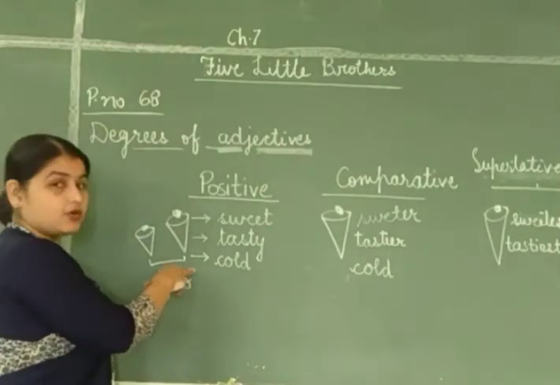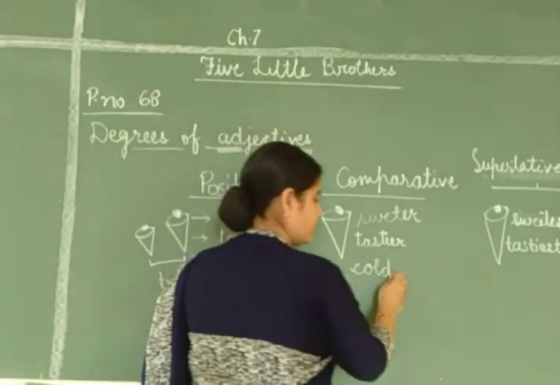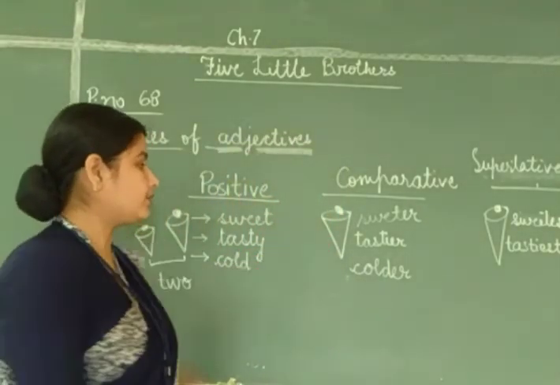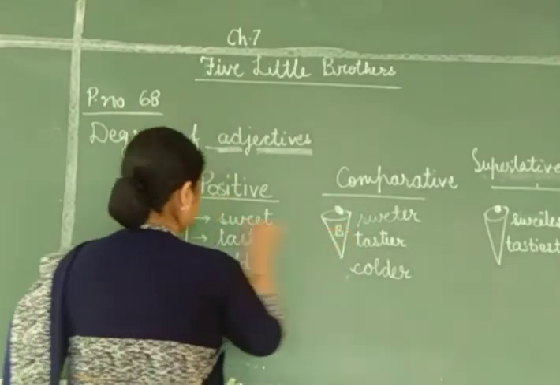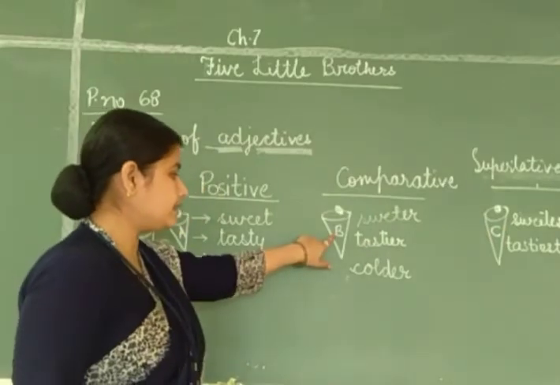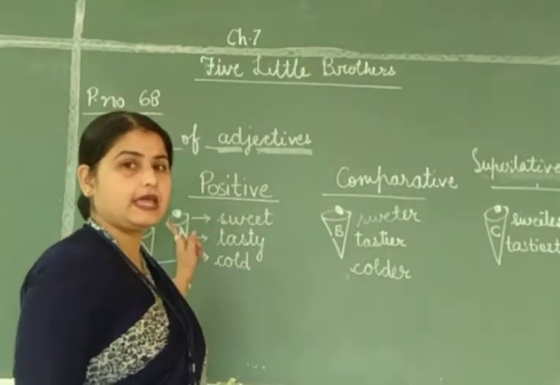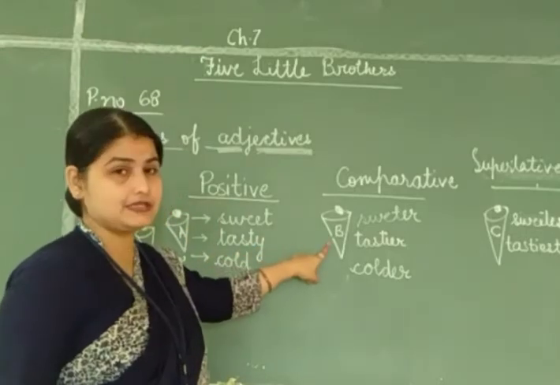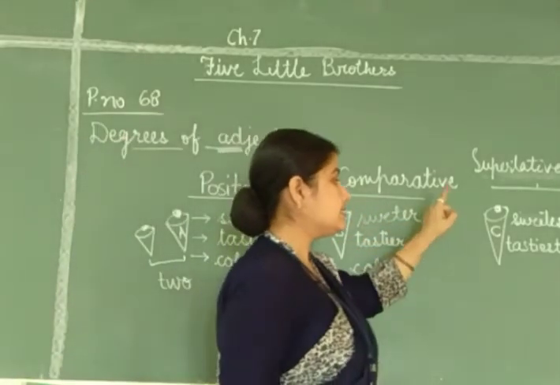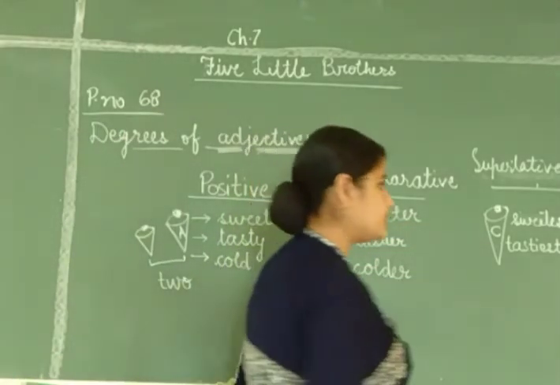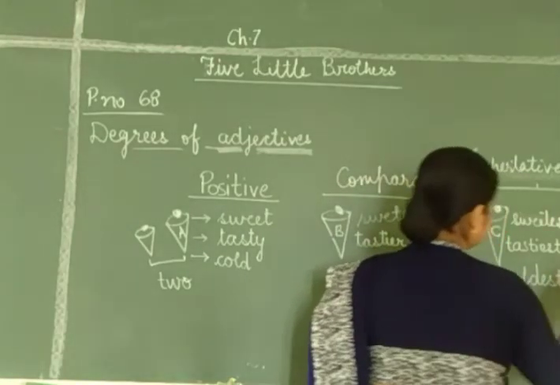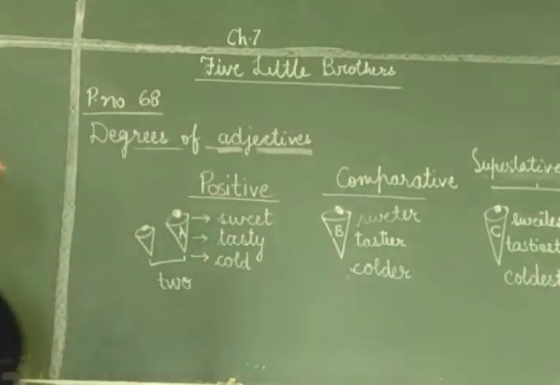Here this ice cream is cold. This ice cream will be colder. What will be the statement? Suppose here it is B. This ice cream is A and this ice cream is C. B is colder than A and C is the coldest one. So these are the degrees of comparison.